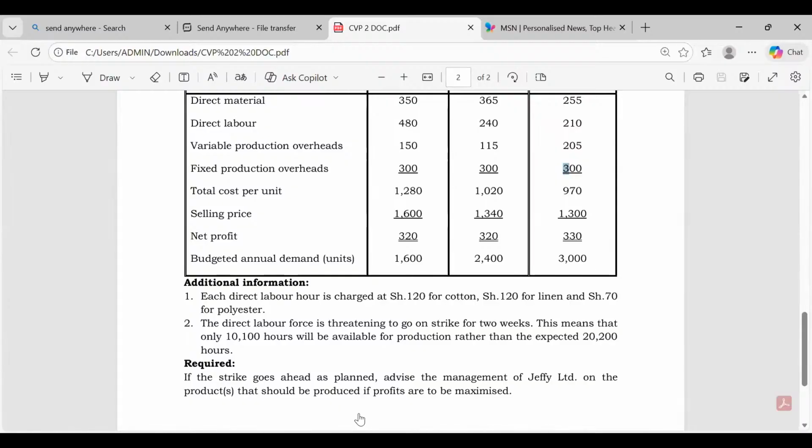Remember fixed cost, even if you're producing zero, like now in this room, if we get 0 students, shall we go to the landlord and tell him on our knees that we got 0 students, now we can't pay rent? He won't understand. Fixed cost is predetermined. You get it in advance, using budgeted production. And once you've got it using budgeted production, that figure will never dance as the number of units dances. Never. So it will be 300 times 1,600 plus 300 times 2,400 plus 300 times 3,000.